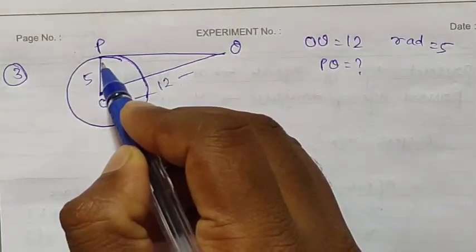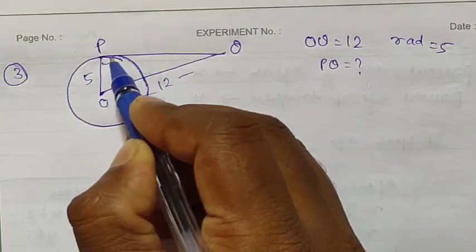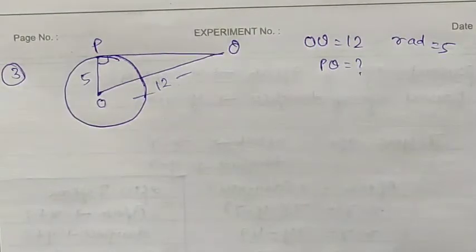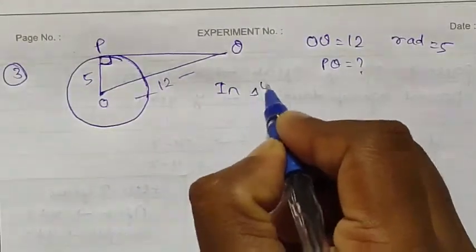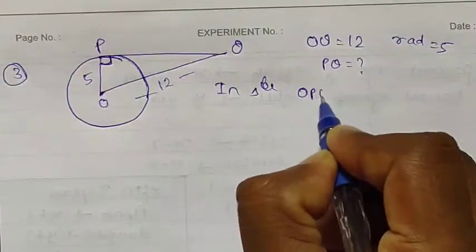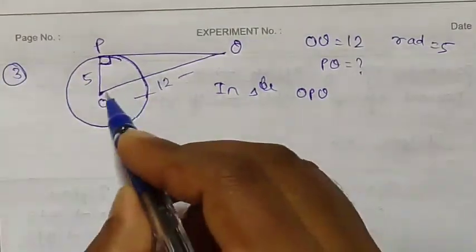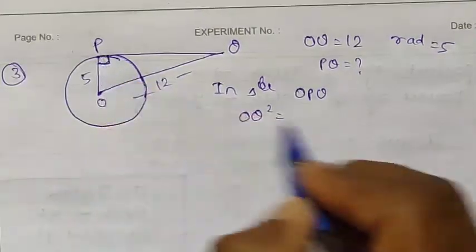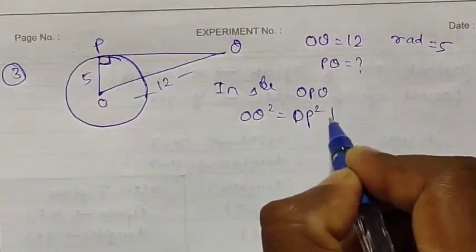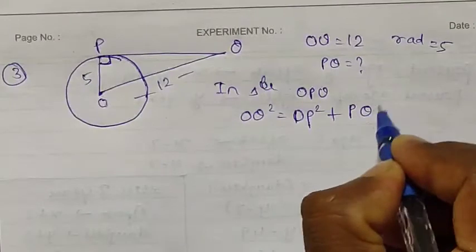Since this radius makes 90 degrees with the tangent, radius and tangent are perpendicular to each other, so we can use Pythagoras theorem in this triangle. In triangle OPQ, according to Pythagoras theorem, hypotenuse square, that is OQ square, is equal to OP square plus PQ square.